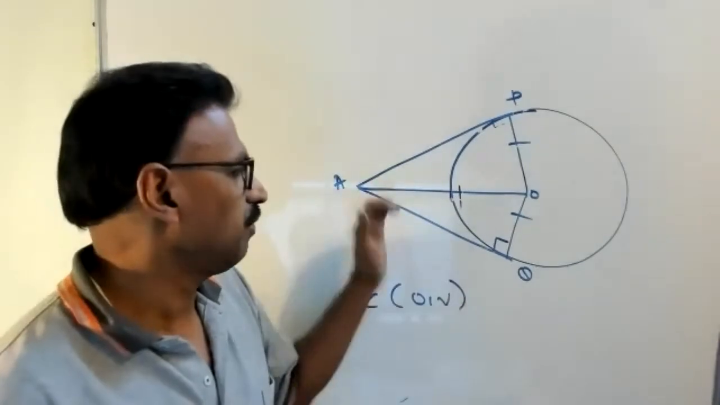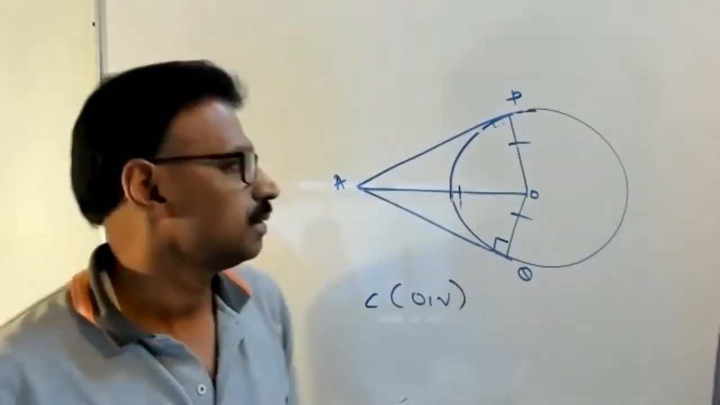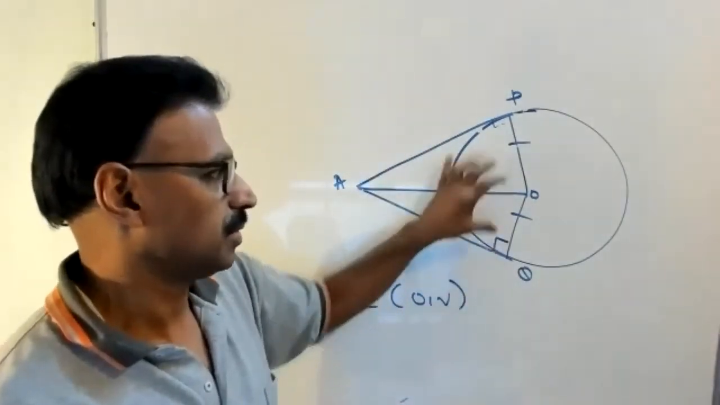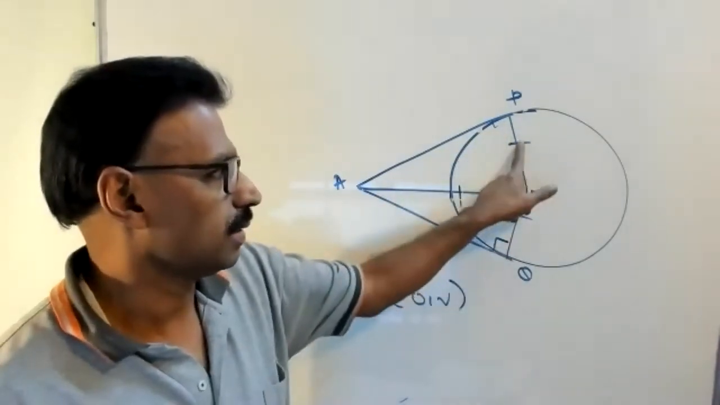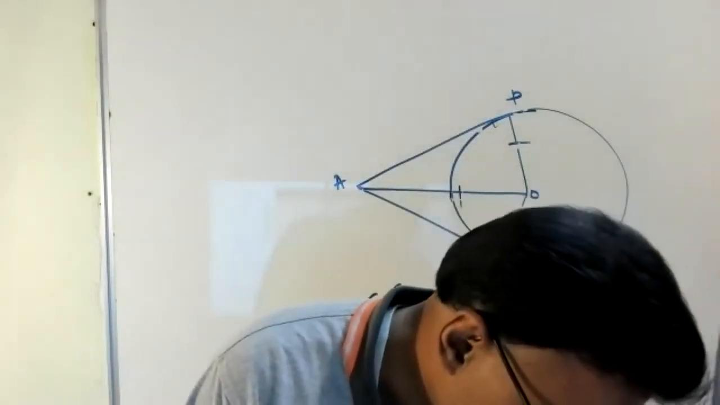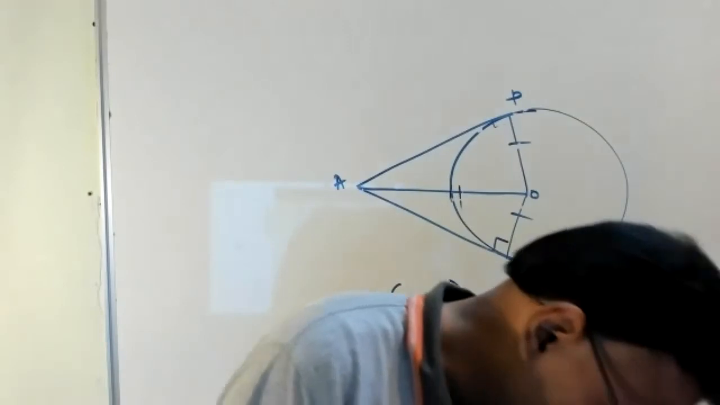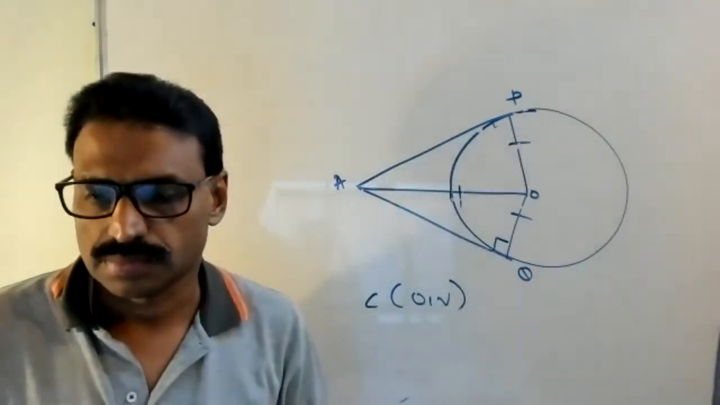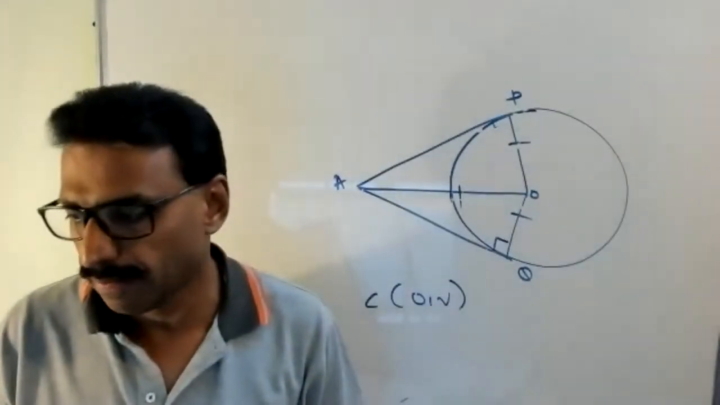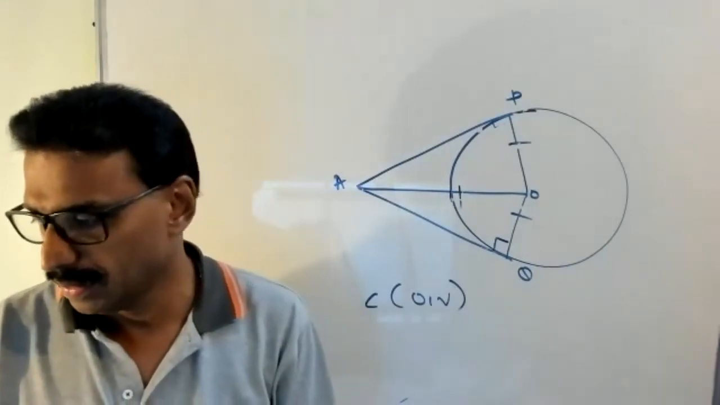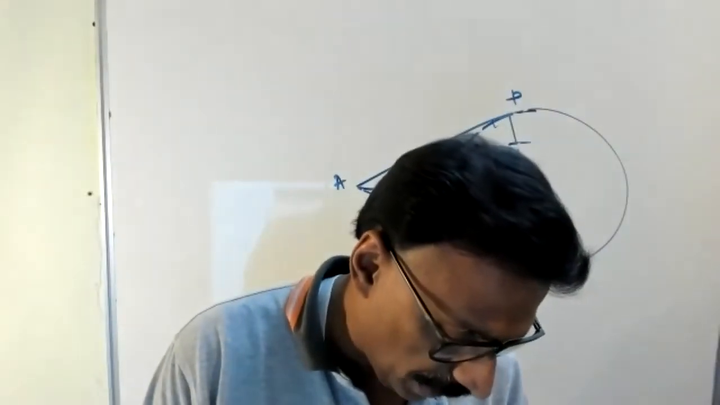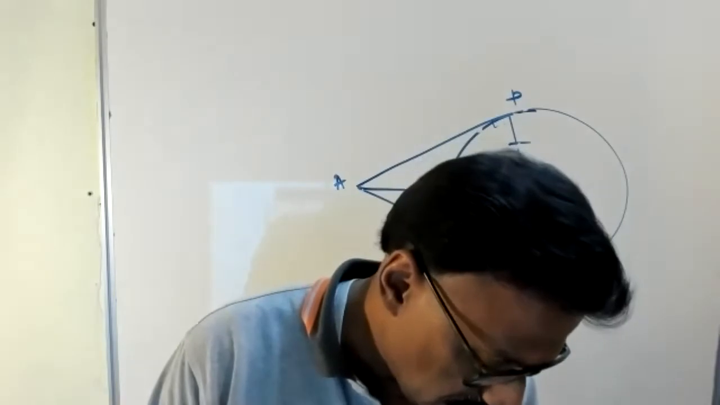Listen, once again, I tell you, given is what? AP and AQ are tangents. Then angle P equal to angle Q, 90 degrees. What do you have to prove? AP equal to AQ. So take the triangles, 90, 90, this radius common, RHS congruency. Now write the question. The length of two tangents from a point A to a circle.